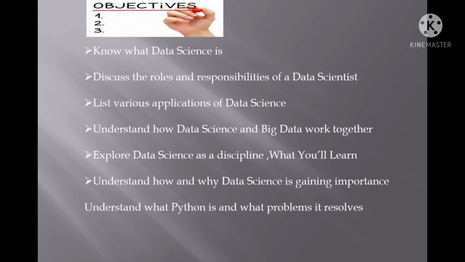Let us know what the objectives of data science are. First we should know, before explaining data science, what the meaning of data science is. I will explain later on. And what are the responsibilities of the data scientist?